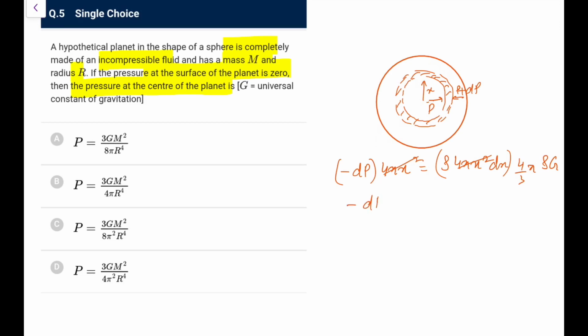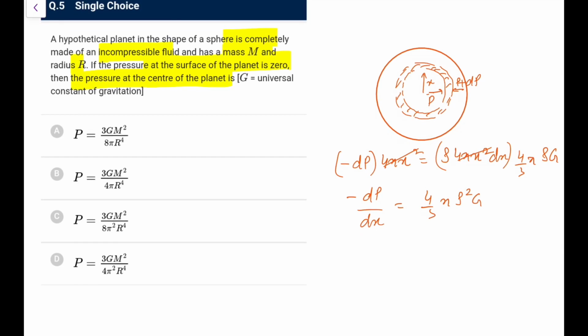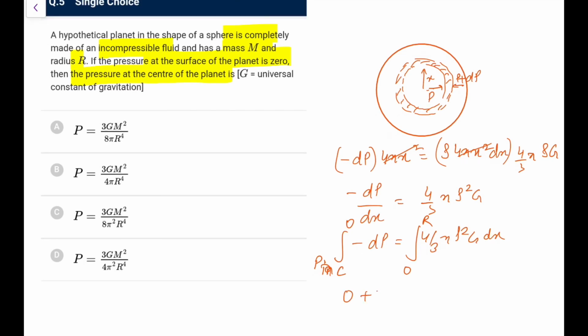I can simply say this minus dp by dx is 4 by 3 pi rho square g x. So this is the pressure variation: minus dp equals 4 by 3 pi rho square g x dx. Now the pressure goes from P at the center to 0 finally, and x will vary from 0 to r. So the pressure at the center would be equal to 4 by 3 pi rho square g into the integral of x dx.